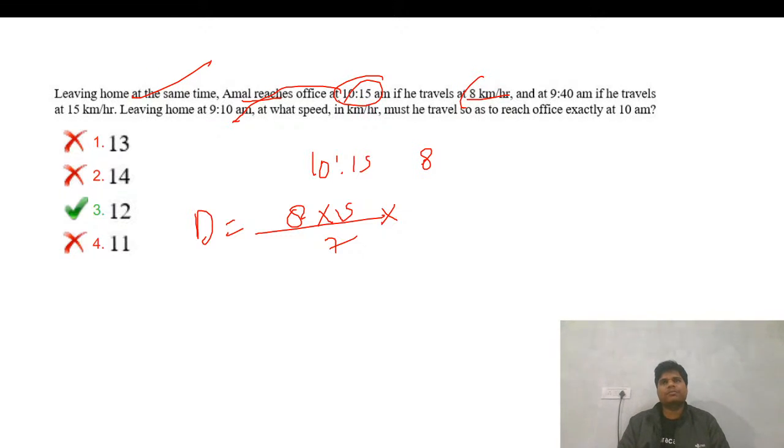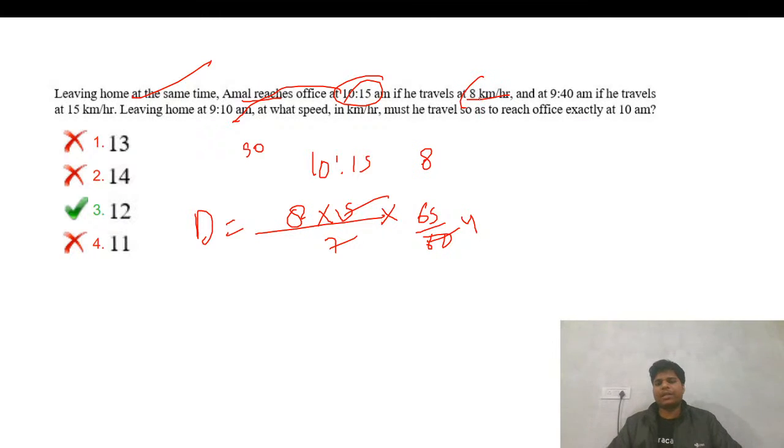So how much? 50 here, 65 I think. 50 minutes and then 15, 65 minutes. So that will be the distance between his office and home. So 15, 4 and 7 will get cancelled somewhere.